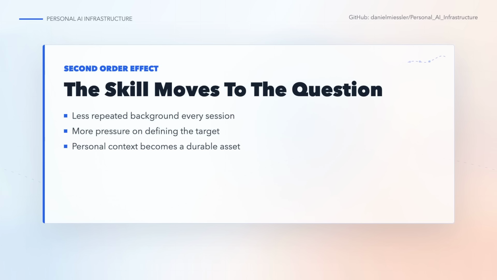The second-order effect matters more than the setup script. If assistants can read your history, goals, open work, preferences, and past decisions, then work changes shape. You spend less time re-explaining the same background. You spend more time asking the precise question, correcting the target, and deciding what should happen next. PAI is early, but it is pointed at that future.